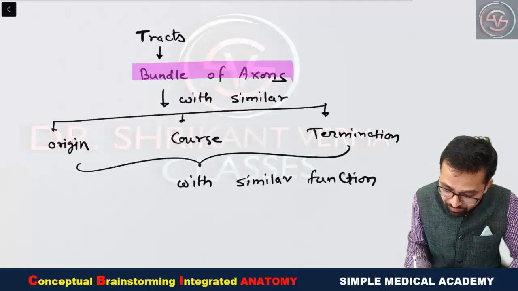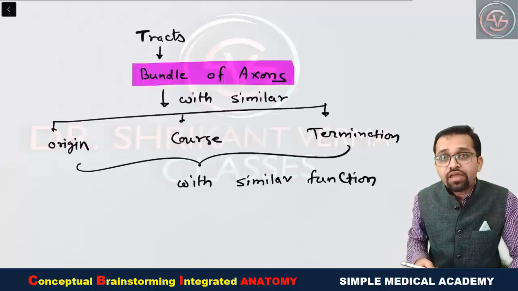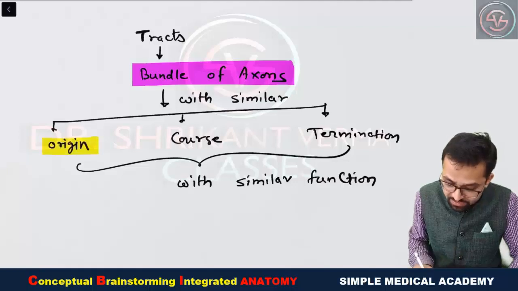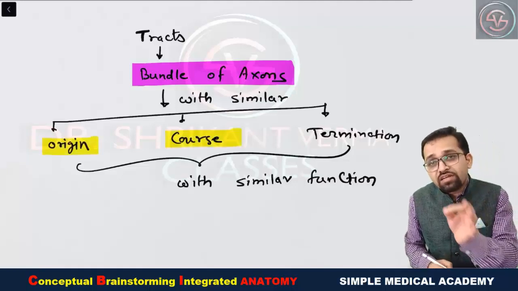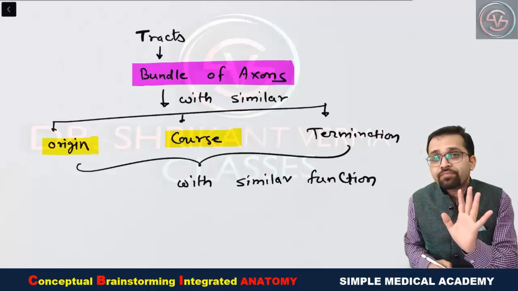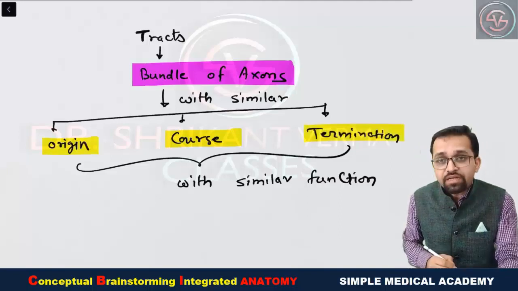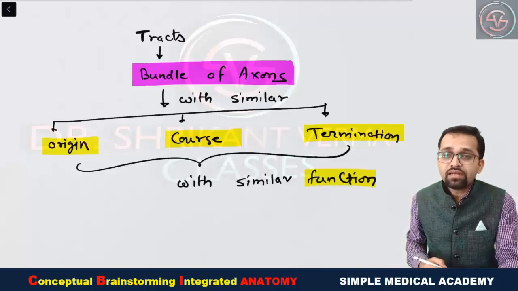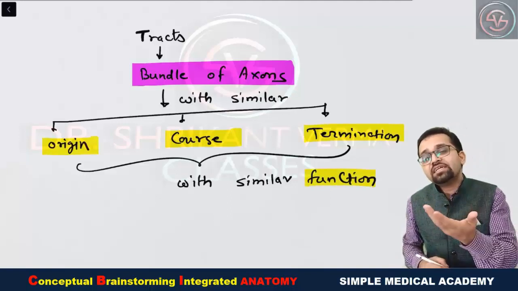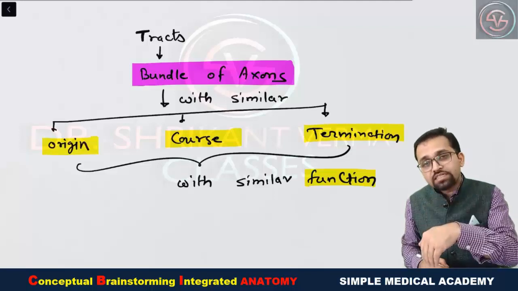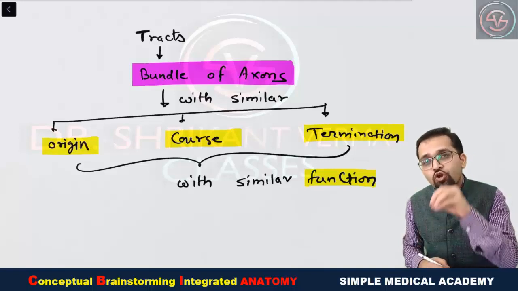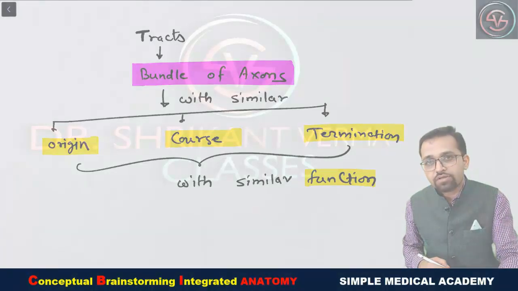Otherwise, in brief, you can remember tracts are bundles of axons. What is similar? Similar origin, the receptors are same, similar course. They are running within the spinal cord along the same pathway, similar termination, as well as similar function. And you know very well, tracts are of two types, either ascending or sensory, or descending or motor. Okay, so now we are going to see various important tracts located in our spinal cord.